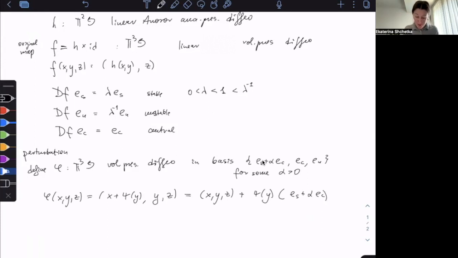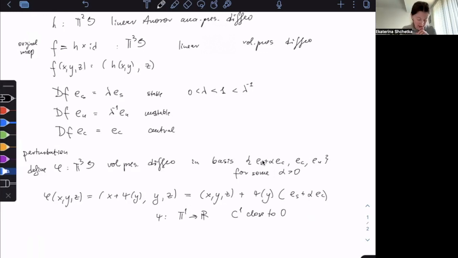So what is psi? Psi is just a function from one torus to another such that it's C1 close to 0. So it's really just a C1 small perturbation, right? But it's a perturbation along this direction, stable plus alpha central.